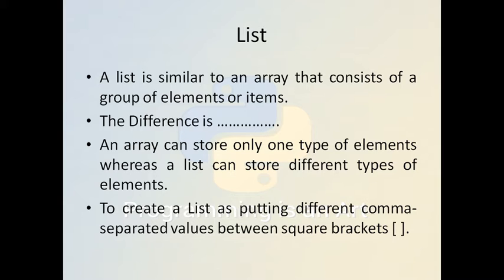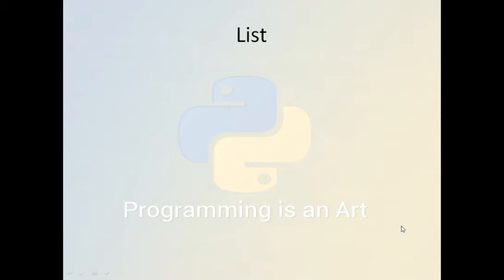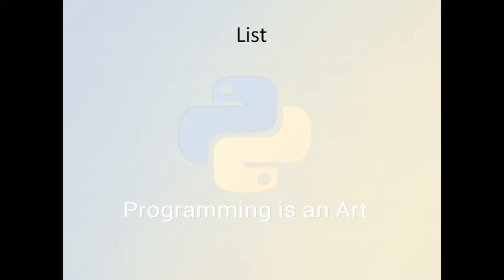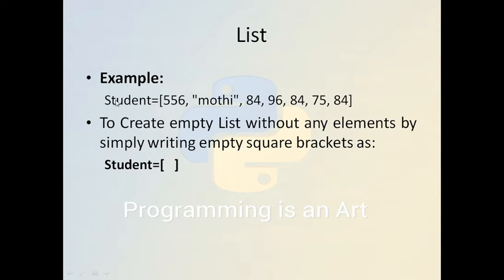To create a list, put different comma-separated values between square brackets. So we have to use the square brackets to store the list. As we have seen in the example, we create a student variable, and 556 is an integer, then MOTHI is a string, then 84 is an integer.